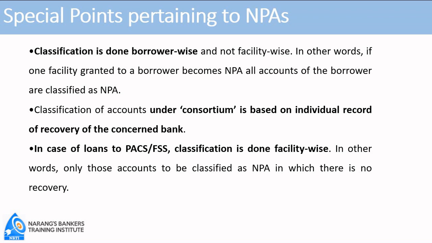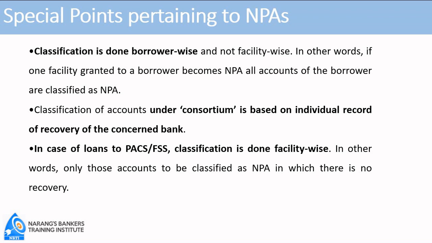In case of advances under consortium, where more than one bank or financial institution is involved, suppose a big project of 200 crore is financed by HDFC Bank and ICICI Bank jointly, and the HDFC account is running satisfactorily, whereas the ICICI Bank account is not. If the first principle is followed, borrower wise, both banks will have to declare the account as NPA.